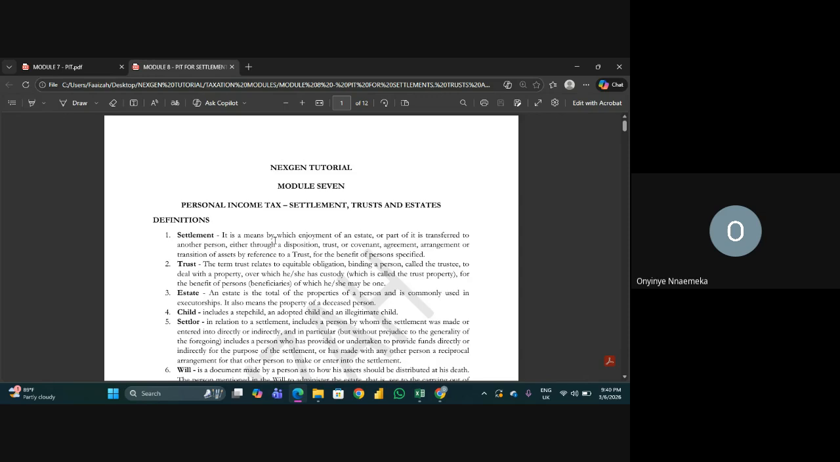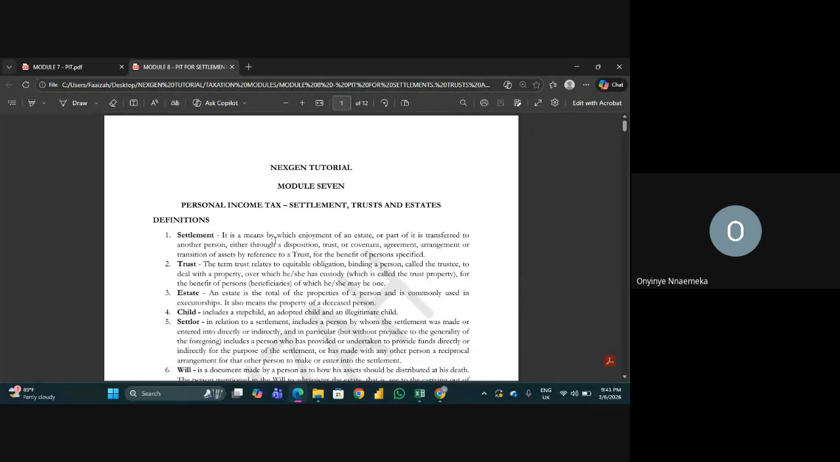So now, estate is the total property of a person and is commonly used in executorship. It also means property of a deceased person. So your estate is what you own, like your total property, whether you own 5 houses plus shops and whatever property that you hold, everything together is called an estate. It's also used to refer to the property of a deceased person, someone that has died, and you leave property. The property will be called an estate.